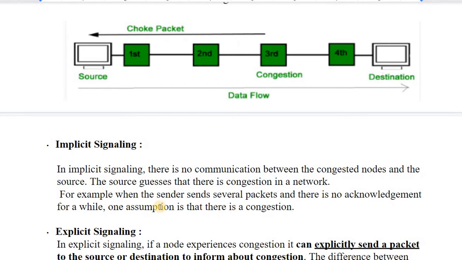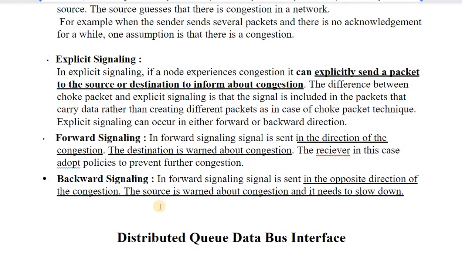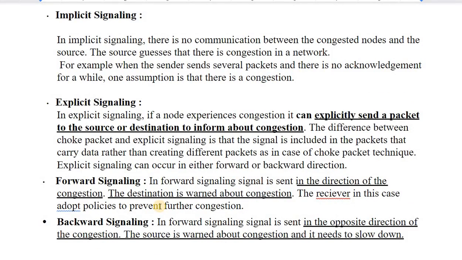There are other techniques like implicit signaling, explicit signaling, and forward and backward signaling, which are used by congestion control techniques. In implicit signaling, there is no communication between the congested node and the source, and the source guesses that there is congestion. The sender will not get any message from any other node that congestion has occurred, but it will assume that there is congestion on the network.